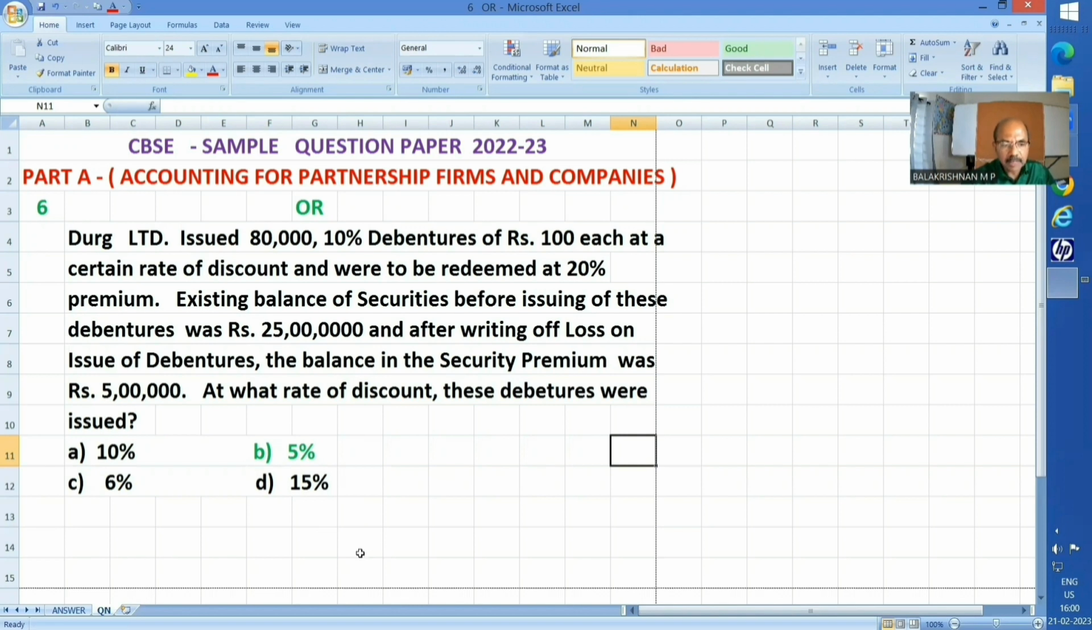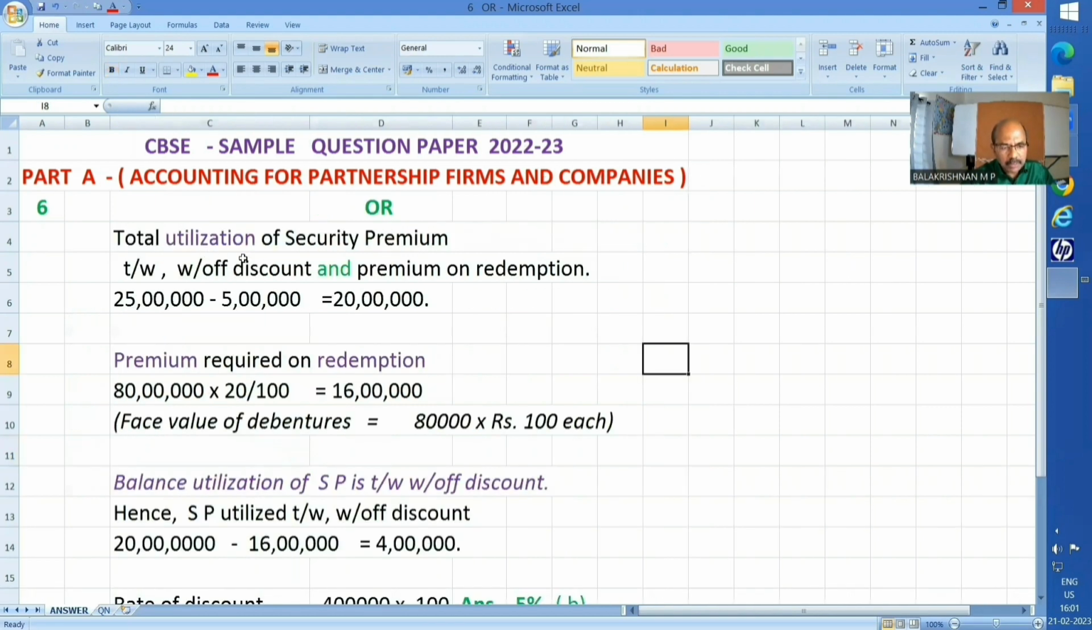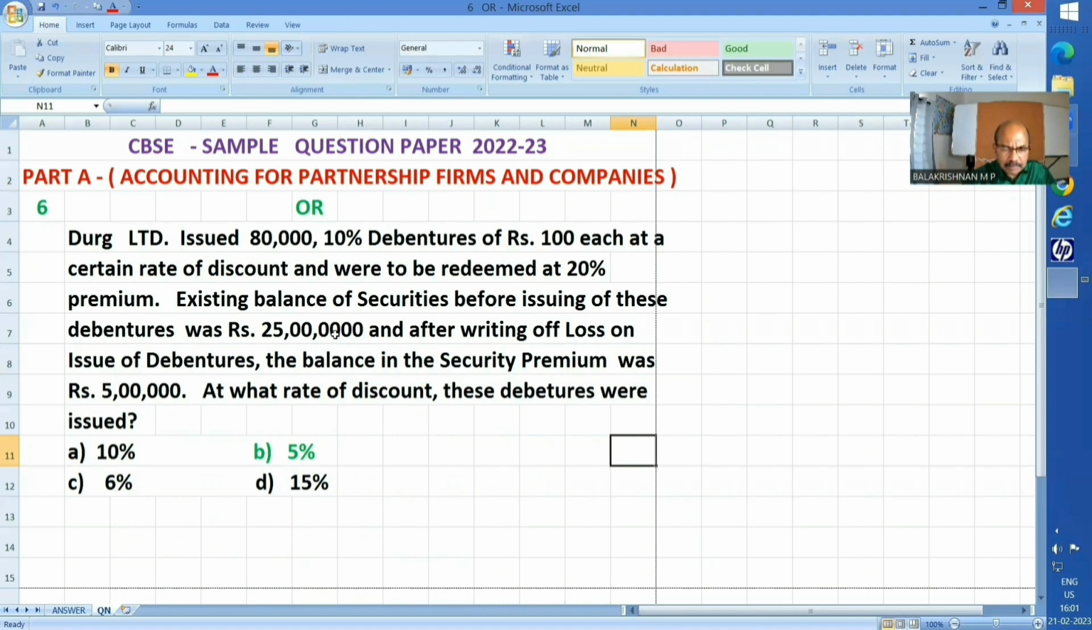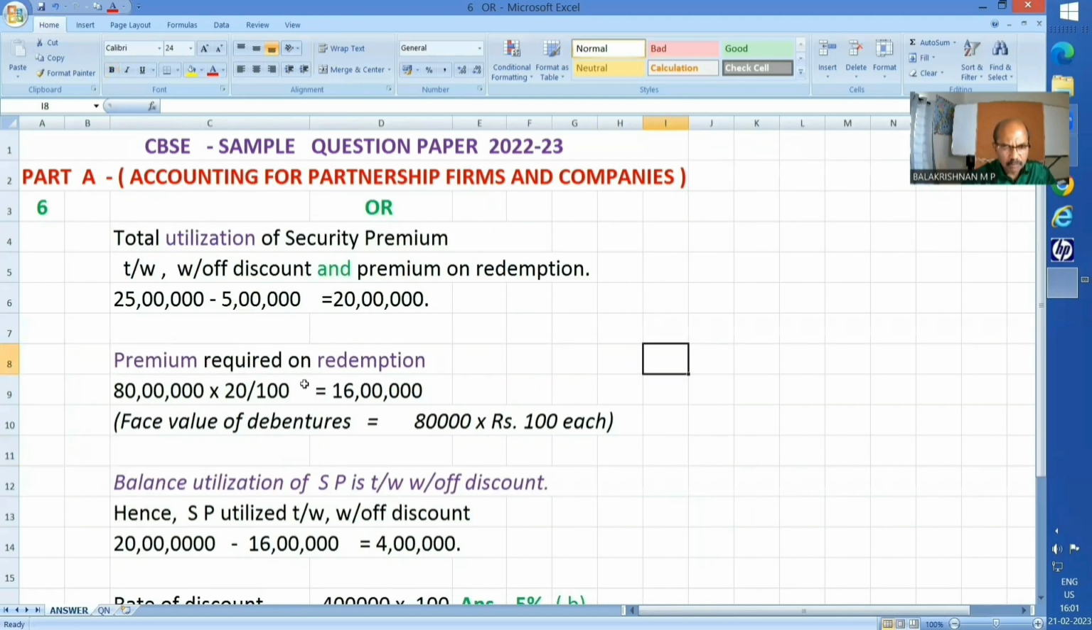My explanation is that basically this is a case of double loss. Discount on issue of debentures as well as premium on redemption of debentures. Now, total utilization of securities premium. We know securities premium will be the first one to be utilized. Well, they had 25 lakhs at the beginning and it happens to be 5 lakhs at the end. That means 20 lakhs has been utilized towards this purpose. Total utilization.